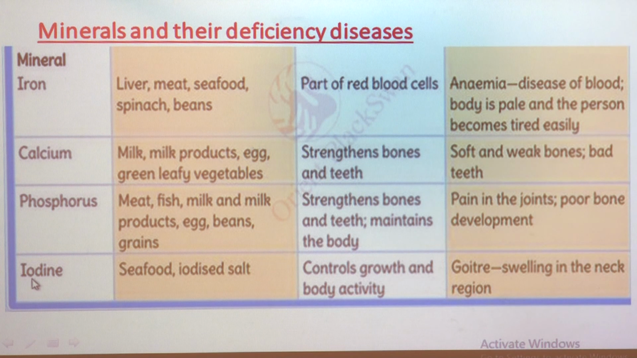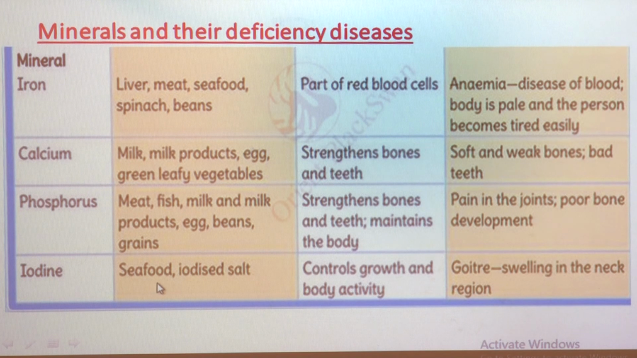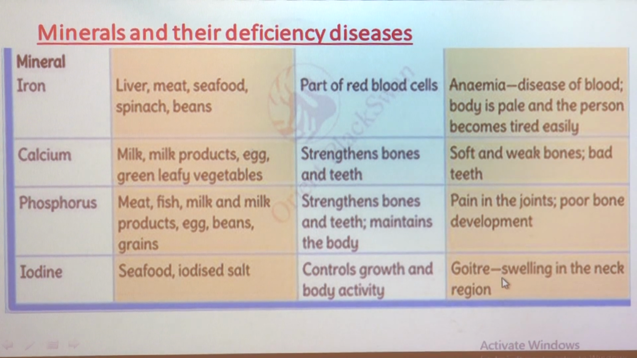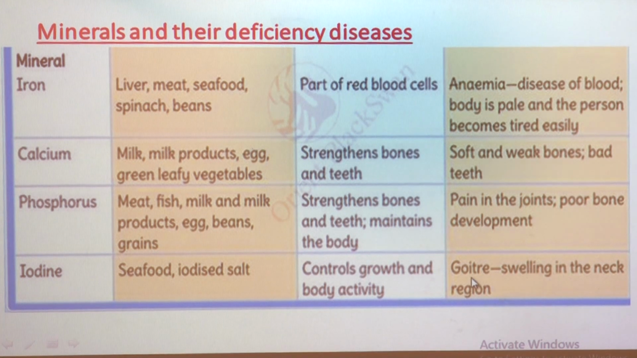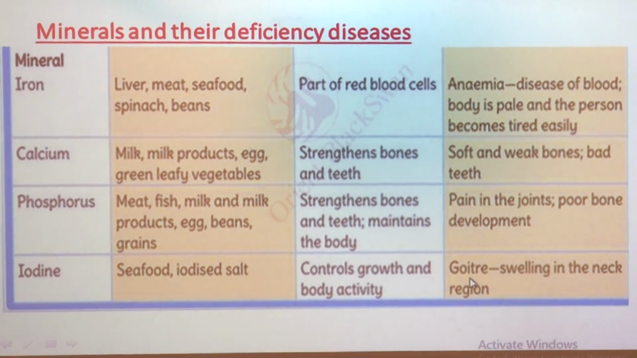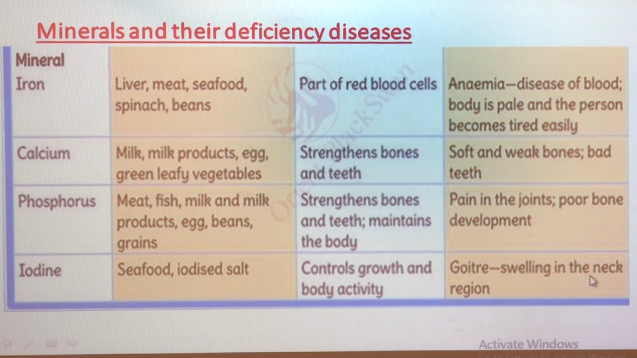Then the last type of mineral is iodine. Sources for iodine are seafood and iodized salt. So, what is the function of that? It controls the growth and body activity. And the deficiency disease which can be caused due to lack of iodine is goiter. When somebody is suffering from goiter, then there will be swelling in the neck region. In goiter what happens? Swelling in the neck region.